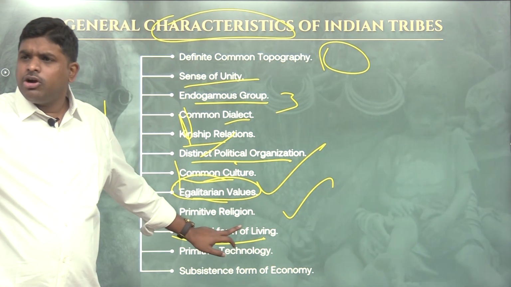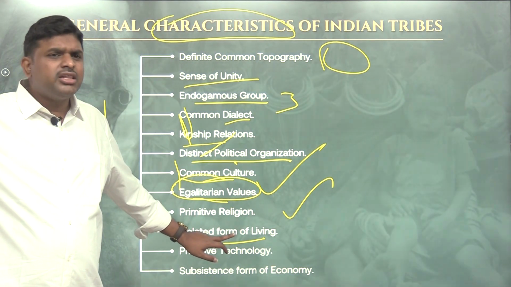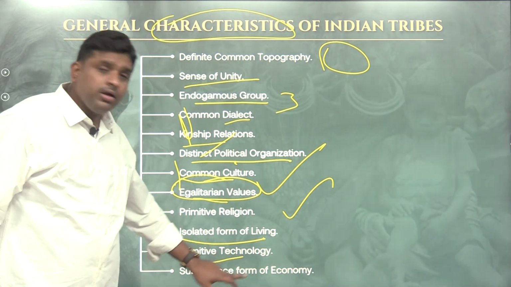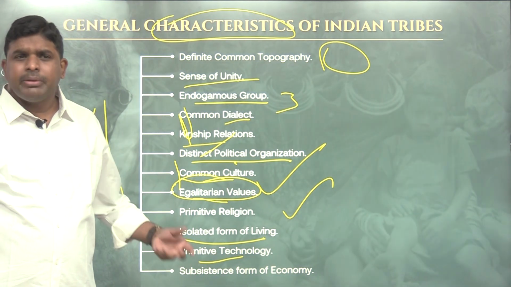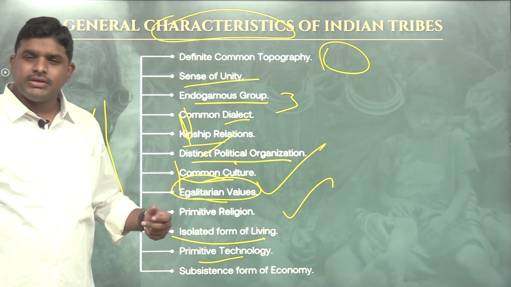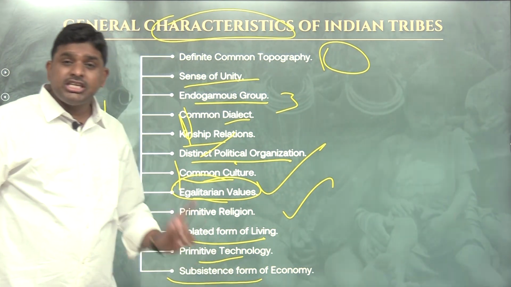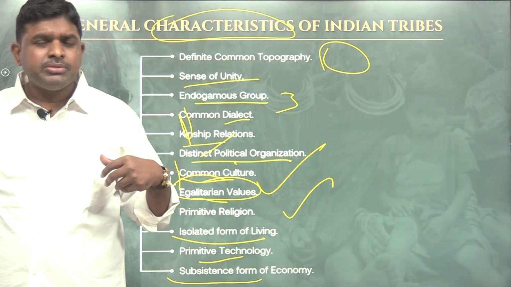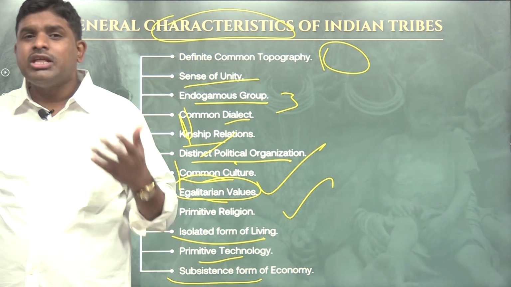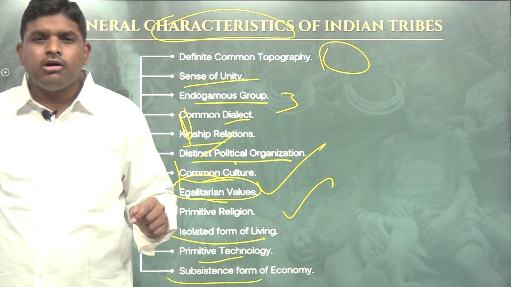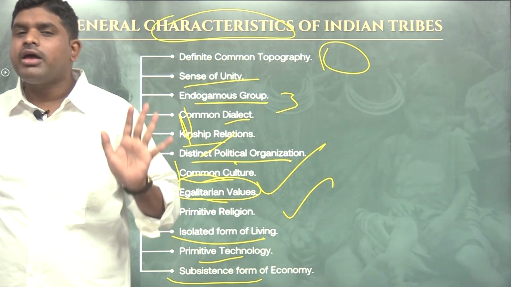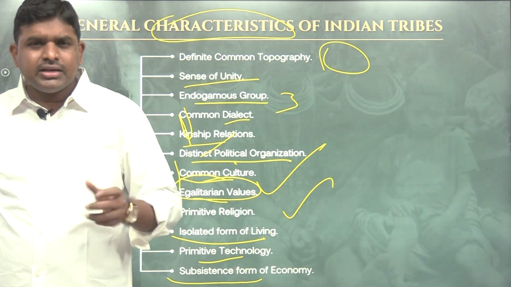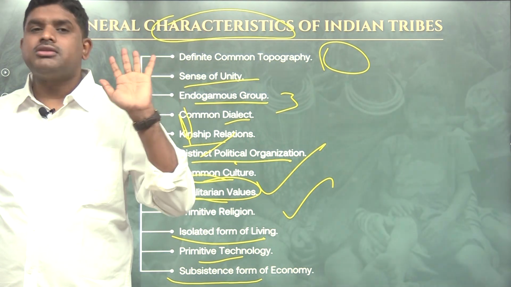Isolated form of living. They want to be isolated. They never want to be integrated. The technology will be advanced technology or primitive technology? Primitive technology. And subsistence form of economy. They never bother about savings. They never bother about investment. They never bother about tomorrow. They just bother about whether today I am existing or not. Subsistence form of economy. Today I will work, I will go for hunting, I will get the hunt, I will eat the hunt and I will survive, that's it.